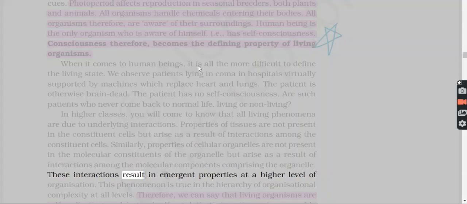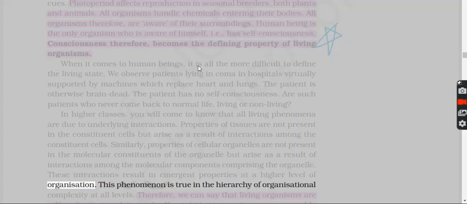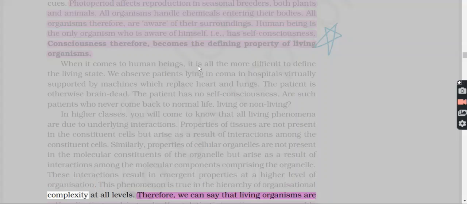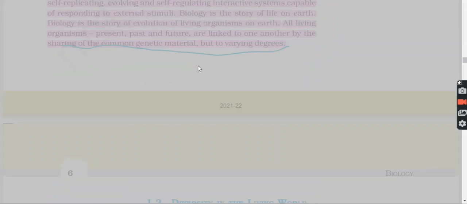These interactions result in emergent properties at a higher level of organization. This phenomenon is true in the hierarchy of organizational complexity at all levels. Therefore, we can say that living organisms are self-replicating, evolving and self-regulating interactive systems capable of responding to external stimuli.